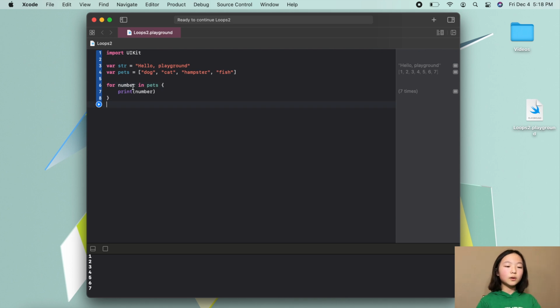And also, let's change this. Now, if we run this for loop, then we should have all of our pets down here, or all 4 of our pets in our console. Okay, so after we ran this code, you can see that our for loop worked.